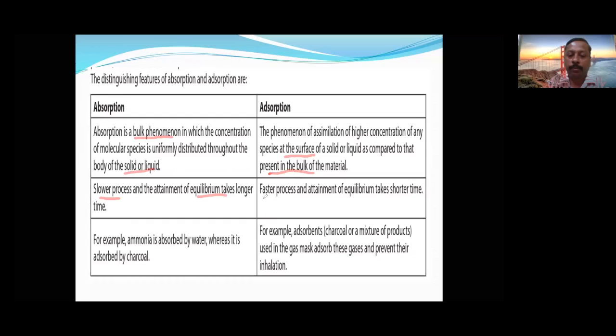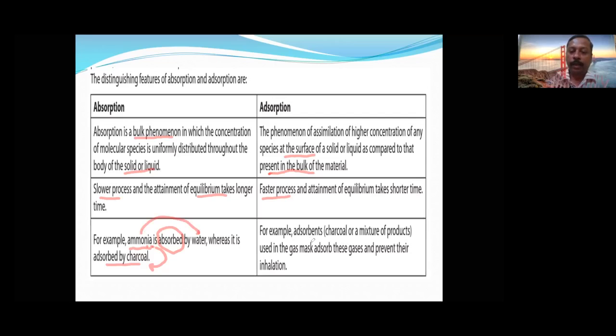But adsorption is just a surface process, therefore it is a faster process and takes very little time for attaining equilibrium. Example: ammonia is absorbed by water, whereas it is adsorbed by charcoal. Ammonia is the same, but it is adsorbed on charcoal and absorbed by water.